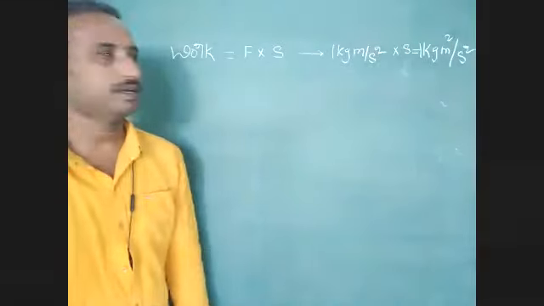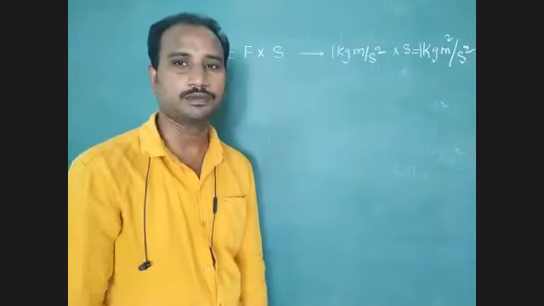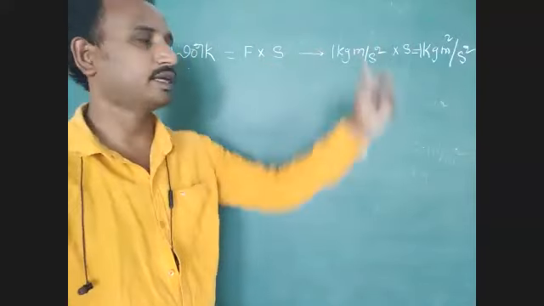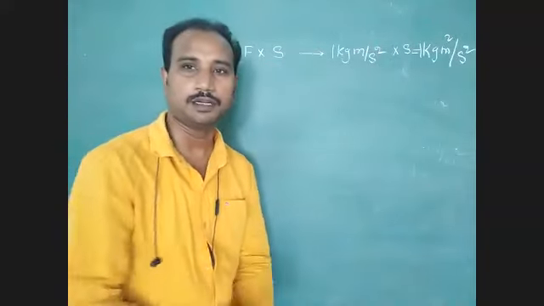So it is a general explanation of a derived unit with the help of fundamental units.